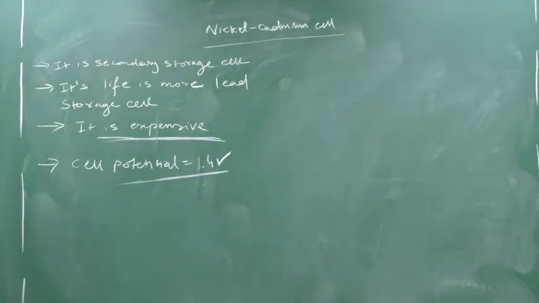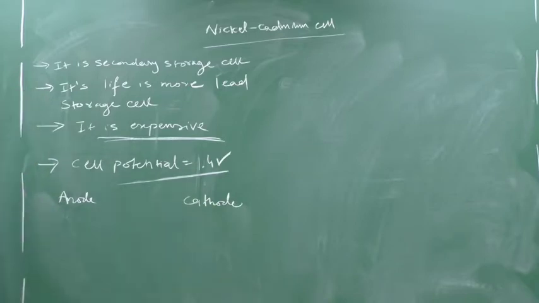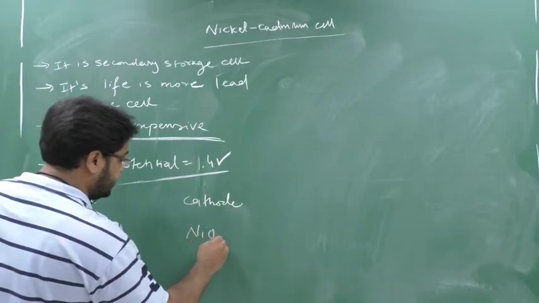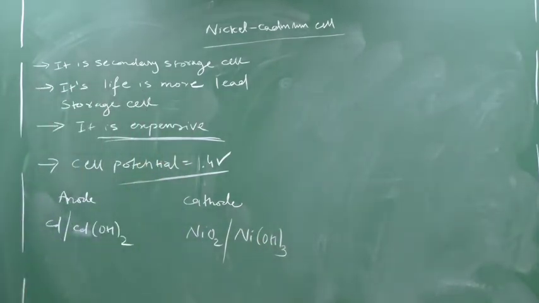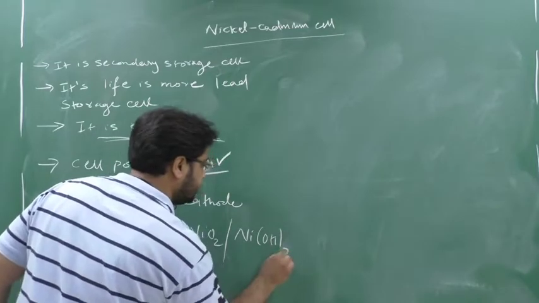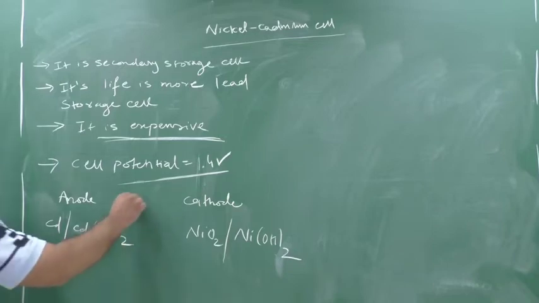So now we will see the technical portion. First we will see who is the anode, then who is the cathode and their electrolyte. See here, the anode is cadmium. This cadmium will be converted into cadmium hydroxide. Clear? And the cathodic portion, that is NiO2, nickel dioxide, is also converted into nickel dihydroxide. Please remember this. So here the anode portion is cadmium, which is converted into cadmium hydroxide, Cd(OH)2, and the cathodic portion is NiO2. Clear? It is converted into Ni(OH)2, and the electrolyte between them is KOH.